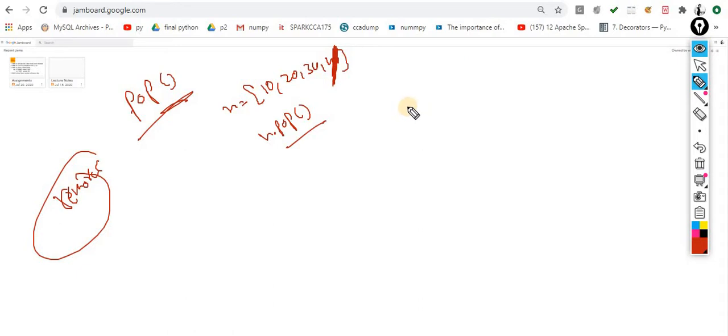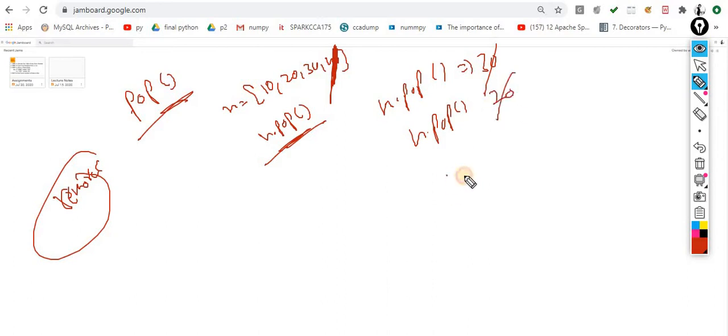So for example, after running this n dot pop, now 40 is removed. Again I run n dot pop, now the 30 will be removed. Again I run the pop, this time the 20 will be removed. Again I run the pop, now this time the 10 would be removed. Now this n is an empty list.